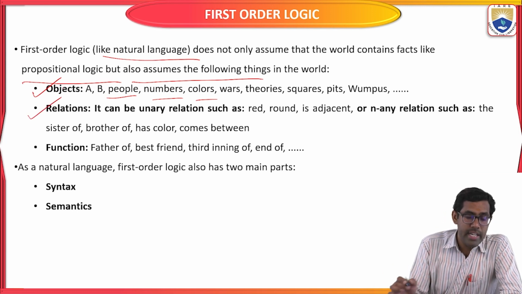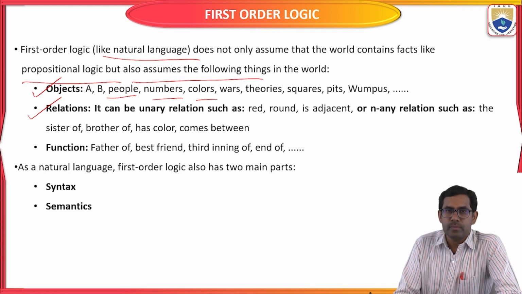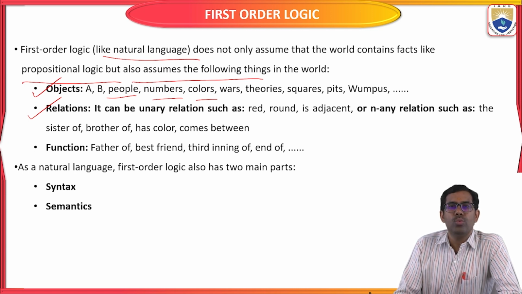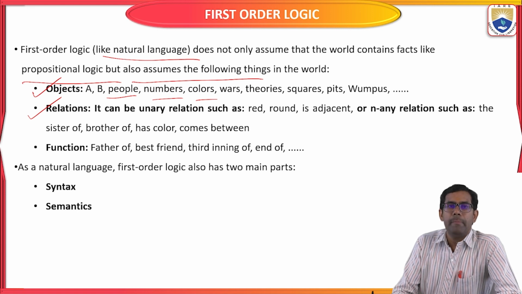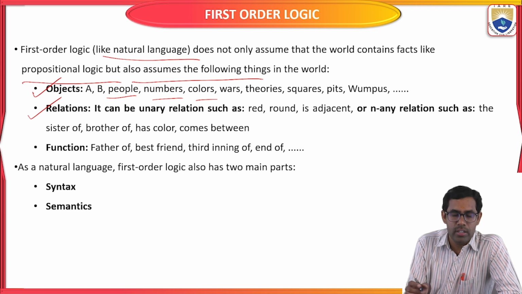Okay, the next one is relations. Relationship means what is the relationship between the two functions. As already said, in first order logic that is going to be represented. So the relationship between two objects is also going to be represented if you are using first order logic in the given statement in artificial intelligence.